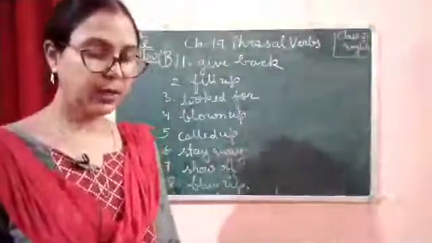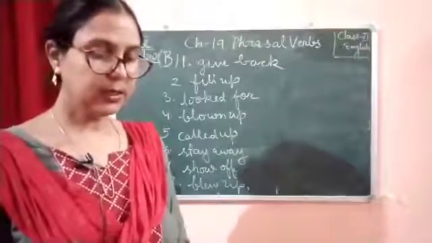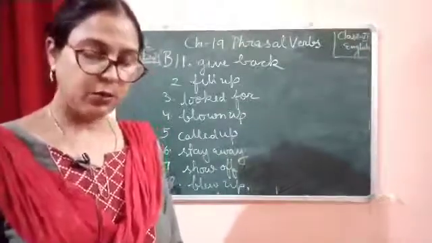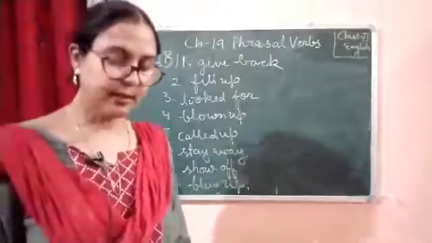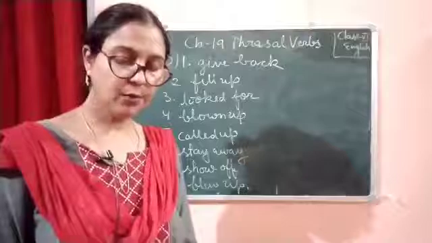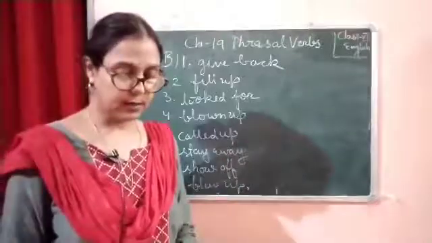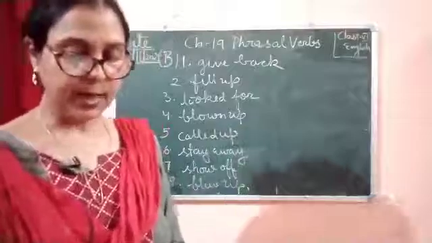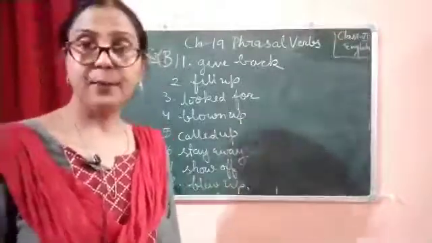And now Sumedha called up her friend to give her homemade cookies. 6. He wanted to stay away from the noisy crowd in the park. 7. Nasreen likes to show off her precious jewelry. And 8 is Aditi blew up the candles before she cut the cake while the guests clapped.